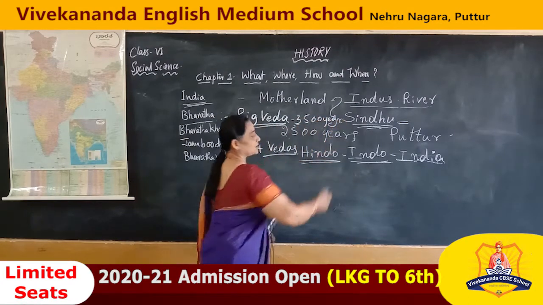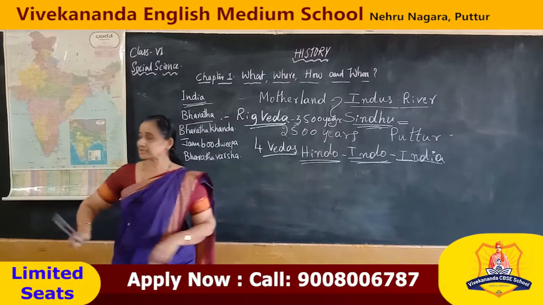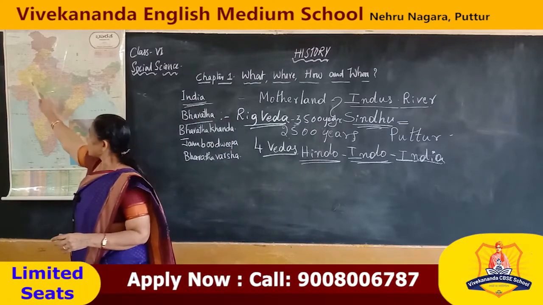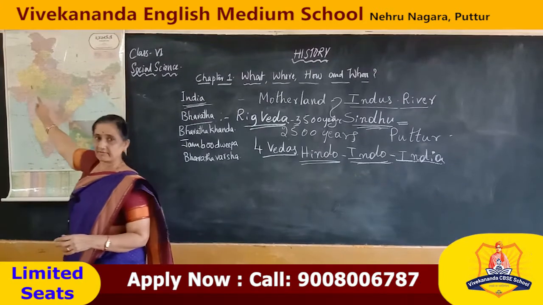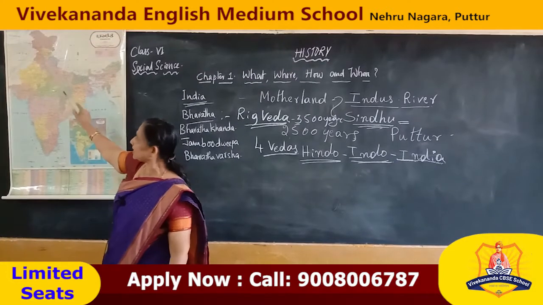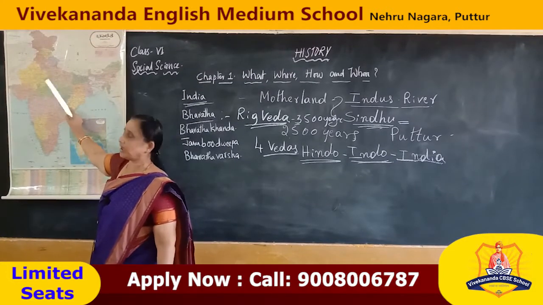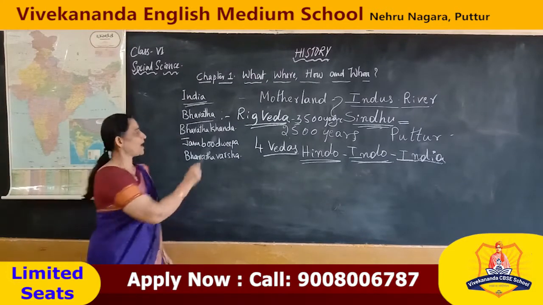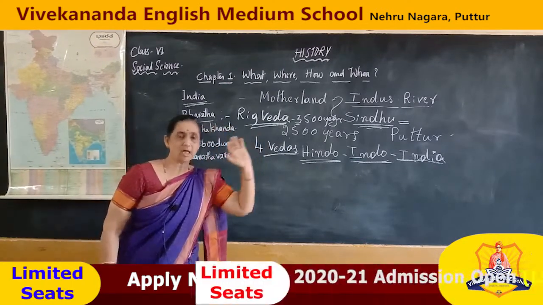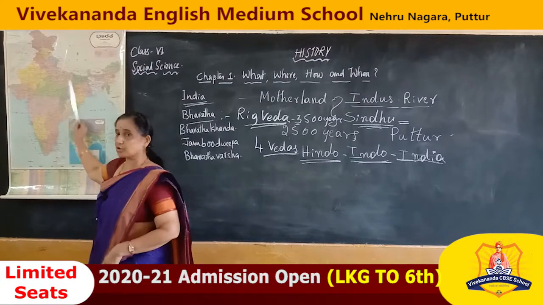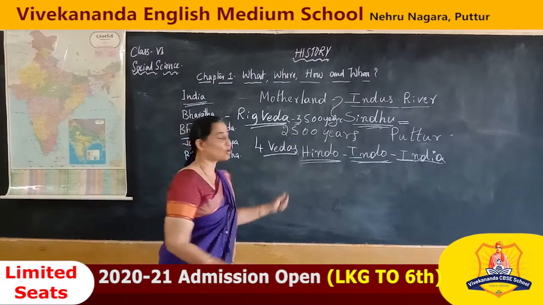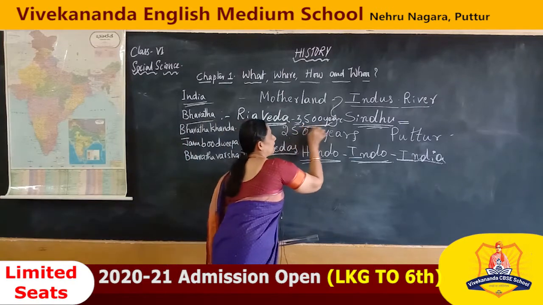It is mentioned in Rig Veda that the people who live in the northwest part of India were called Bharata, Bharatiya or Indians. So it is mentioned in Rig Veda around 3500 years ago.